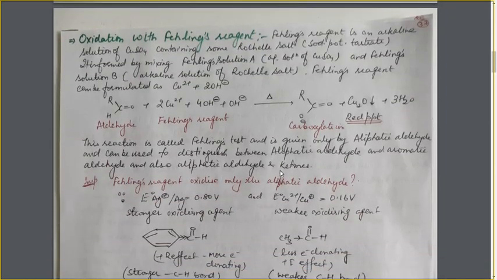Next is Fehling's reagent, oxidation with Fehling's reagent. Now what is Fehling's reagent? Fehling's reagent is an alkaline solution of copper sulfate containing some Rochelle's salt. Now what is this Rochelle's salt? It is sodium potassium tartrate, that is sodium potassium salt of tartaric acid.